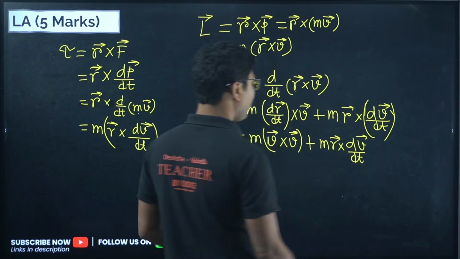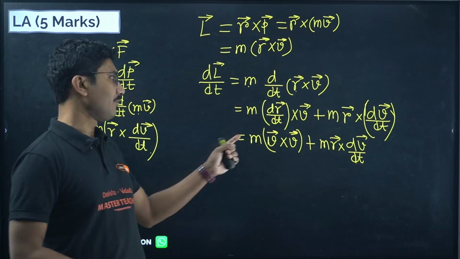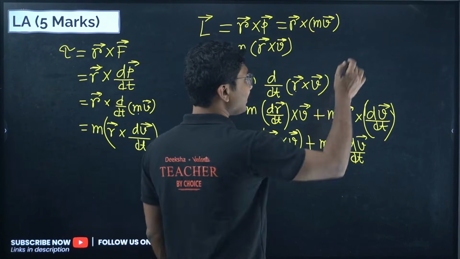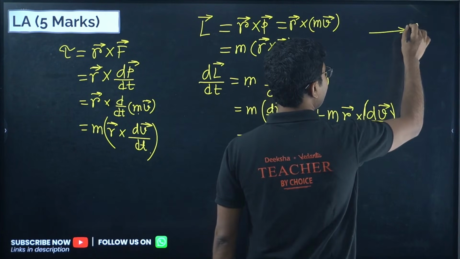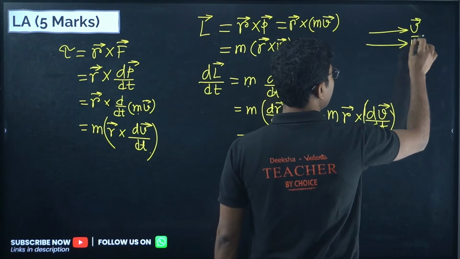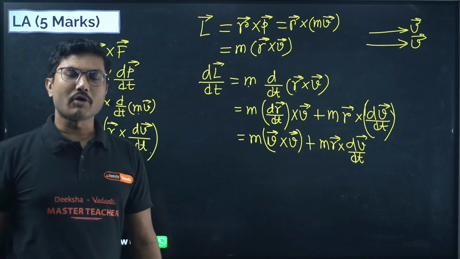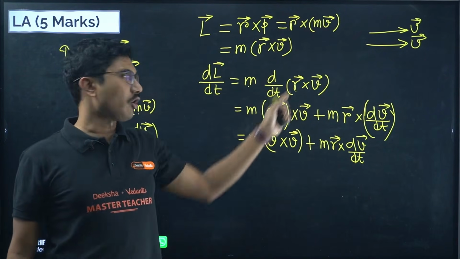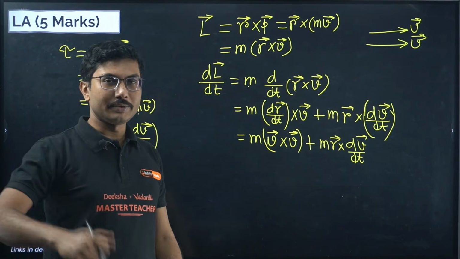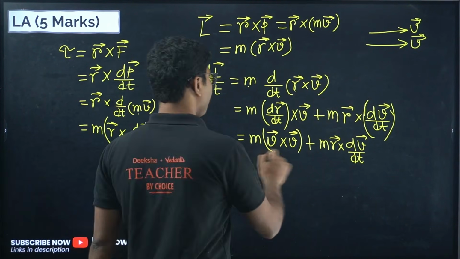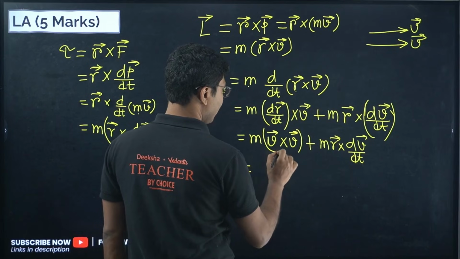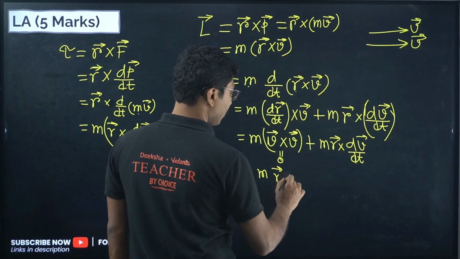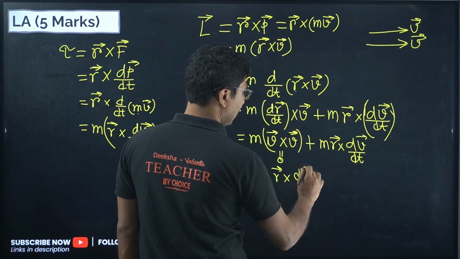Now if you take the cross product of the same vector, that gives you a zero quantity because they are in the same direction. If you take v vector and v vector, two same vectors, and do a cross product, sine theta is 0 between them. Cross product means sine theta, theta 0 means sine 0 is 0, so the cross product will be 0. That means this quantity is 0. So we can write m r vector cross dv by dt.